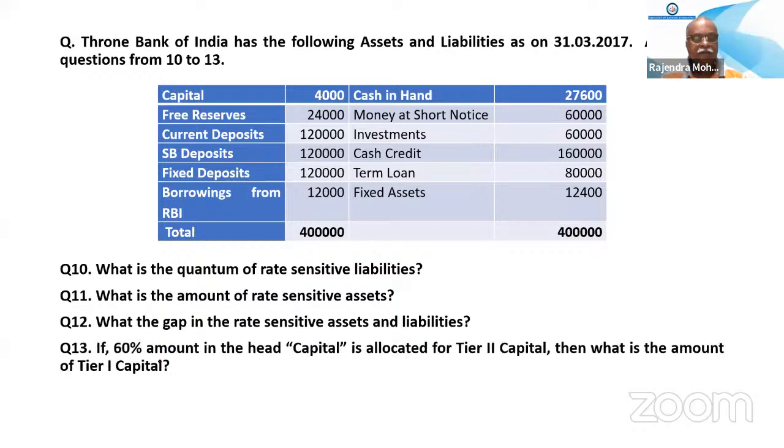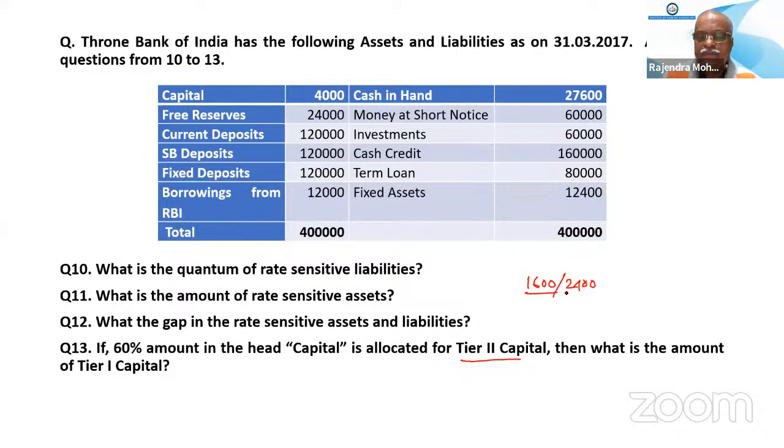Now do this 13. If 60% of the amount in the head of capital is allocated for tier 2 capital, then what is the amount of tier 1 capital? From this table only. 1,600. Tier 2 capital cannot be more than tier 1 capital. 2,400. Okay, I am writing.